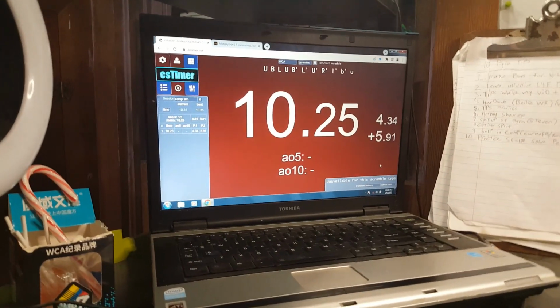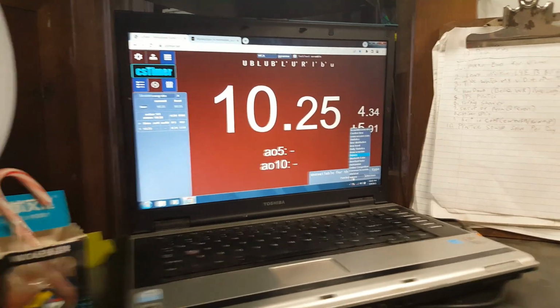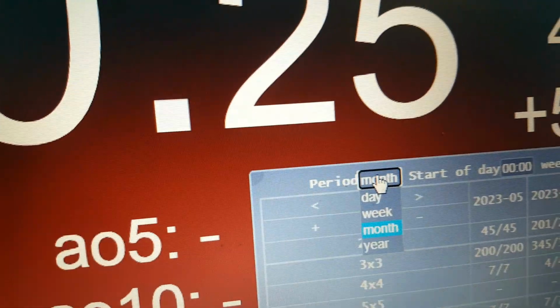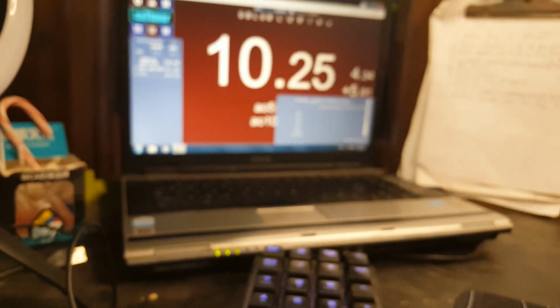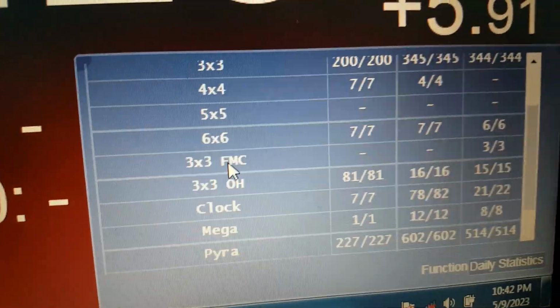Okay, so now for tip 10, to see how many solves you've done for that day, go down to this little box down here, daily statistics, right there. This will show you, and you can even change this period to day. And now you'll see how many solves I've done these past 3 days. I have done none. But for this month, as you can see, I have done quite a bit of solves. And for Pyraminx, I have done 277 solves this month.